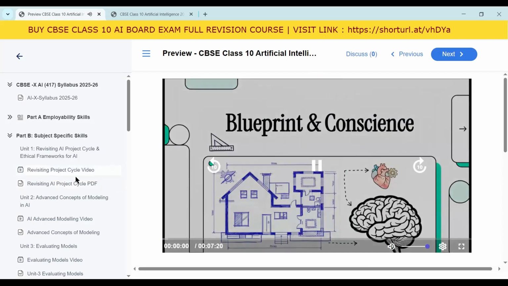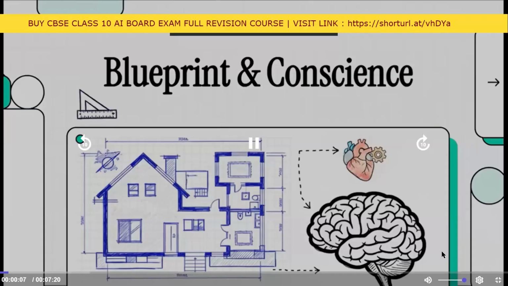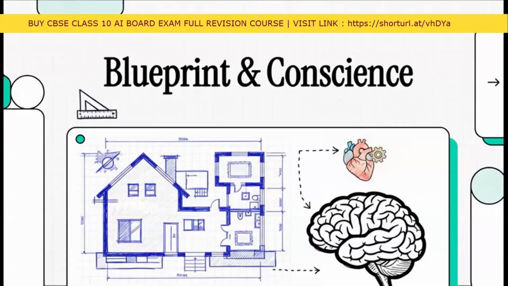Hey everyone, and welcome to this video. Have you ever wondered how something like artificial intelligence actually gets made? I mean, really, you can think of it like building a house. You absolutely need a detailed blueprint, right? A plan that tells you exactly where everything goes. But you also need a conscience to step back and ask, should we build this here? And how's it going to affect the neighborhood?